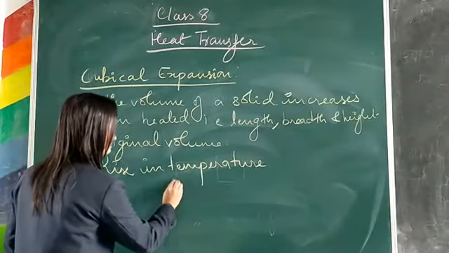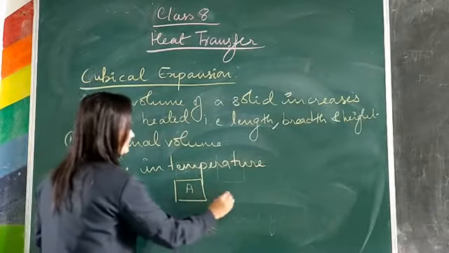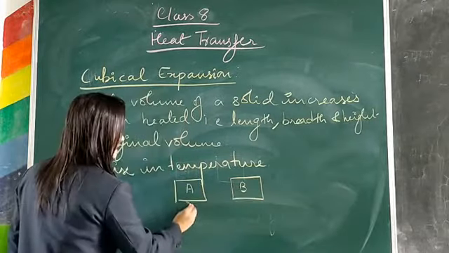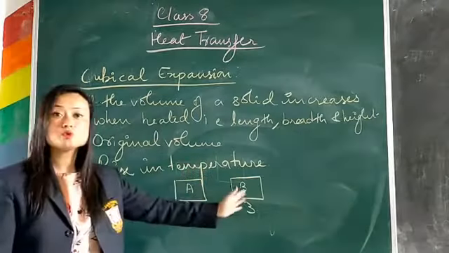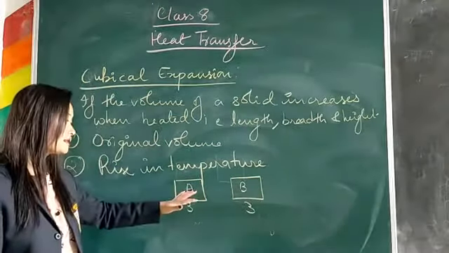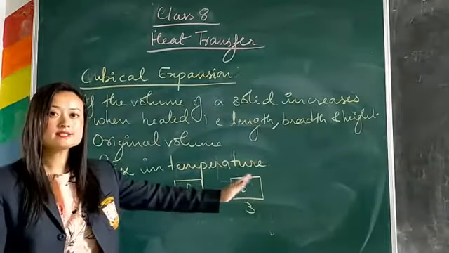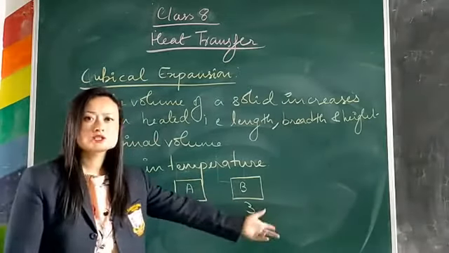Say this is your A and this is your B. Now they have the same volume, 3 units each. These are only examples. So there are two solids named A and B, and the volume is the same for A and B.